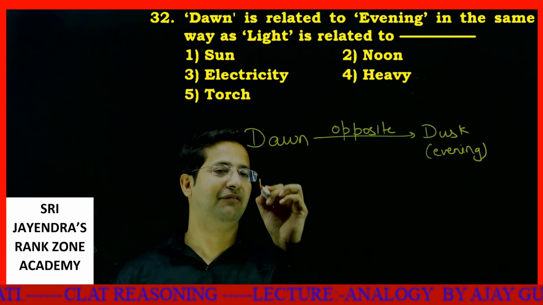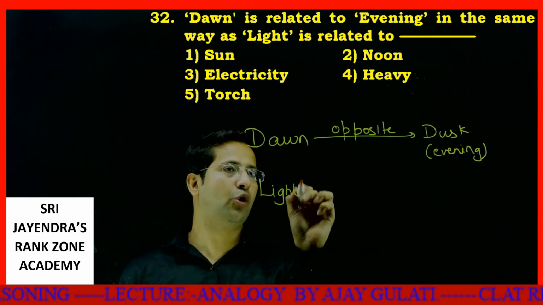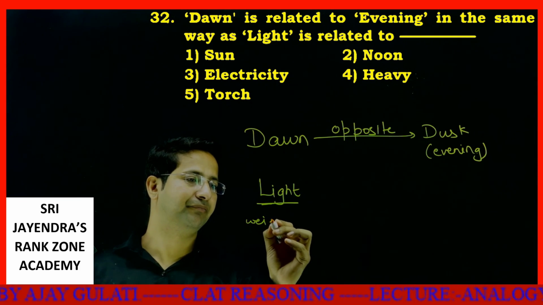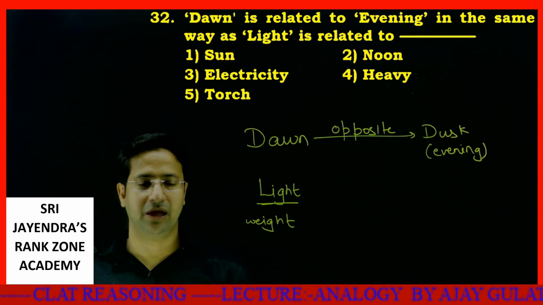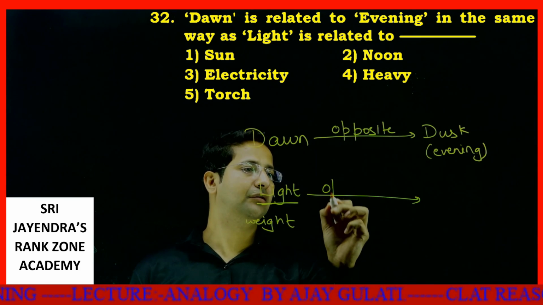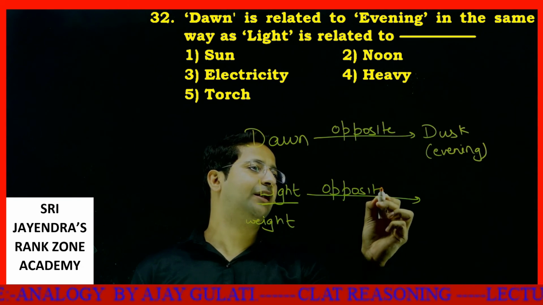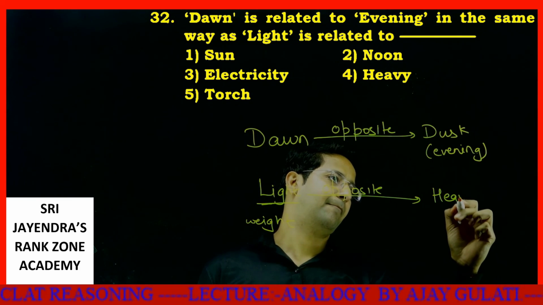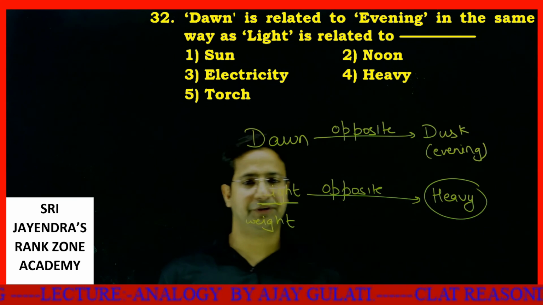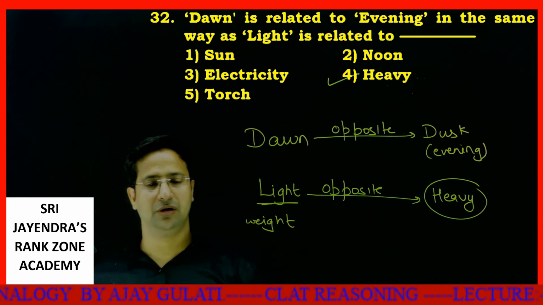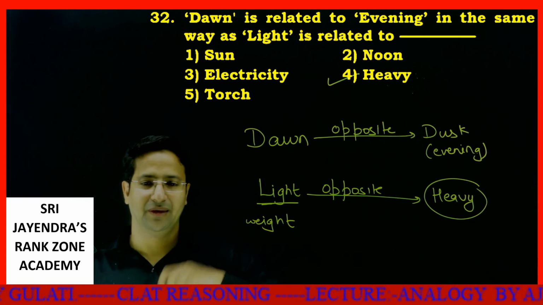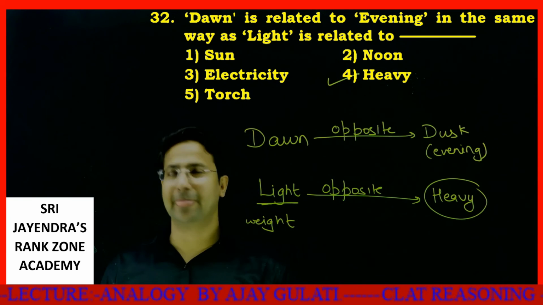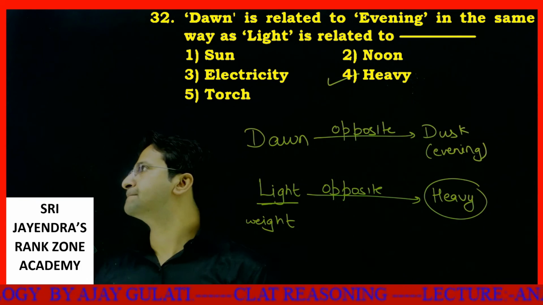In exactly a similar way, don't confuse it, the word light here means lightweight. So what is the opposite of light? It's not dark, it's actually weight. So the opposite of light will be heavy. You have option 4 as your answer, my dear students. I'm sure it must be clear to all of you. Should I move ahead? Yes, let's move ahead.